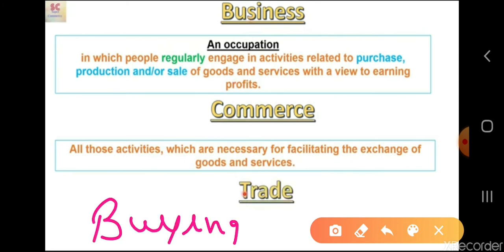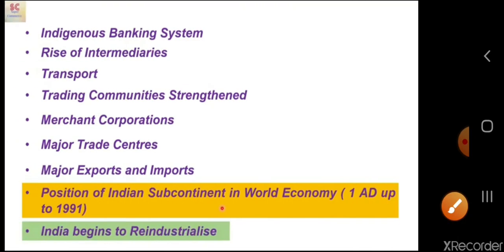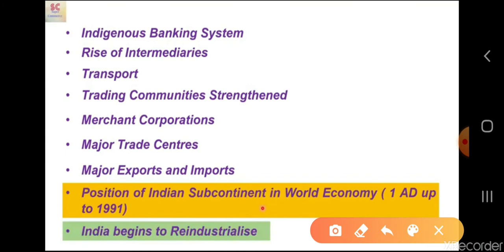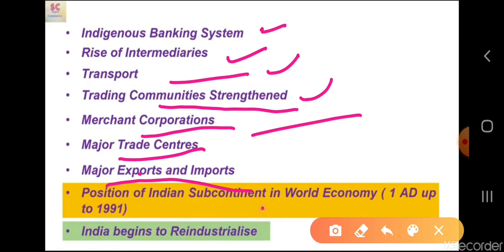Okay, so it is the narrow concept. Now in this chapter we'll be discussing what is the indigenous banking system, how the rise of intermediaries occurred, what the transport system in ancient India was, what trading communities were here and how they strengthened, what merchant corporations emerged in India, which were the major trade centers, and what the major exports and imports were.